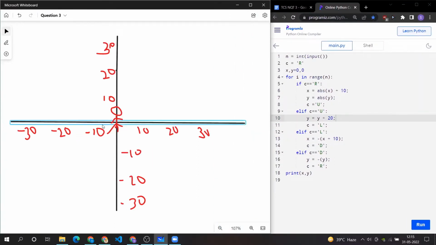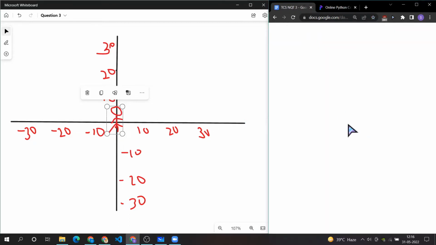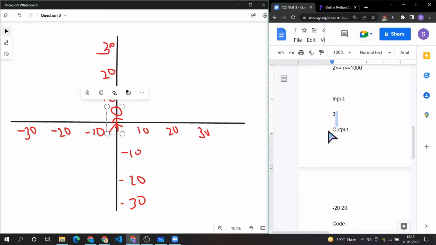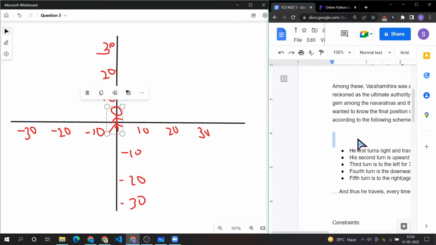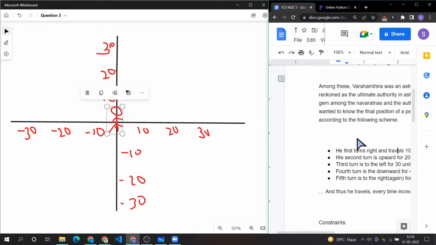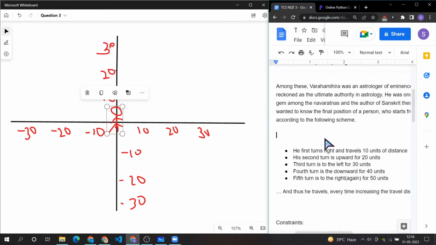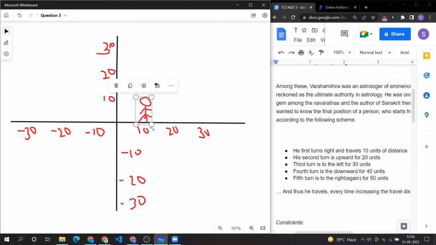Okay, so this is our person. He's starting from the origin, that is (0,0). Now he will take a turn to the right, since it is given in our question that his first turn will be to the right and the distance will be 10 units, right? So he will start from here and he will come here. Okay, so he has traveled 10 units of distance to the right.